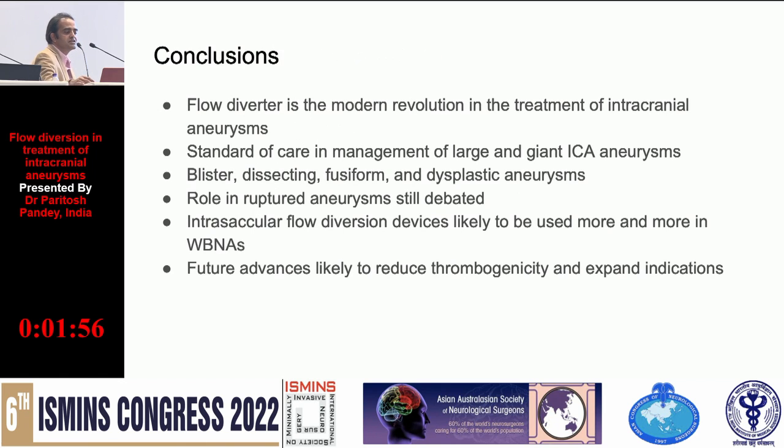So flow diversion is the modern revolution in the treatment of intracranial aneurysm, especially the ruptured aneurysm. It is the standard of care of large and giant ICA aneurysm. Blister, dissecting, fusiform and dysplastic aneurysms are also indications. The role in ruptured aneurysm is still evolving. Intrasaccular flow diversion device is likely to be used more and more in wide-necked aneurysms, and future advances are likely to reduce thrombogenicity and expand indications. Thank you very much for your kind attention.